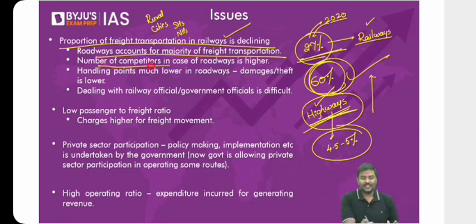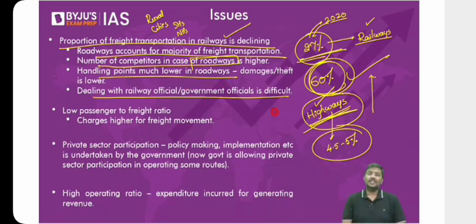Number of competitors in case of roadways is very, very high. Where is the competition in railways? Let me know. Can I say railways is just like a monopoly? Because there is no private sector, that is, there is no competition from the private sector. Whether you like it or you don't like it, if you want to use it, this is the only service you have. Handling points are very, very high in case of railways compared to roadways. Dealing with the government officials is also difficult. So because of this, over a period of time, movement has happened away from the railways to roadways.